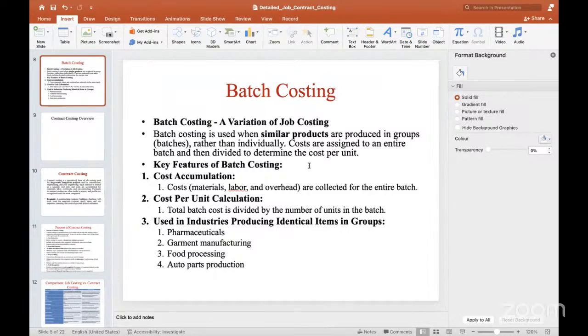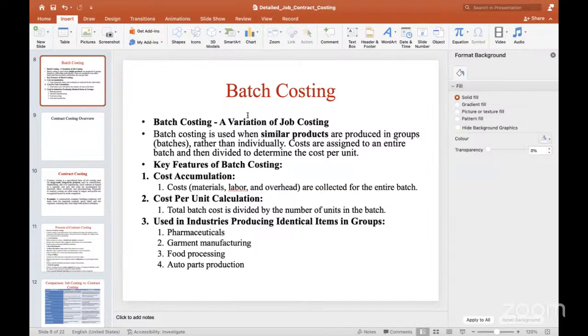So, features of batch costing. Cost accumulation: costs including material, labor and overheads are collected for the entire batch, not for the individual job. At the same time, cost per unit is calculated. The total batch cost can be divided by the number of units in the batch. So whatever cost is incurred and whatever number of units we produced, we segregate the cost unit-wise, and it is used in industries producing identical items in groups.